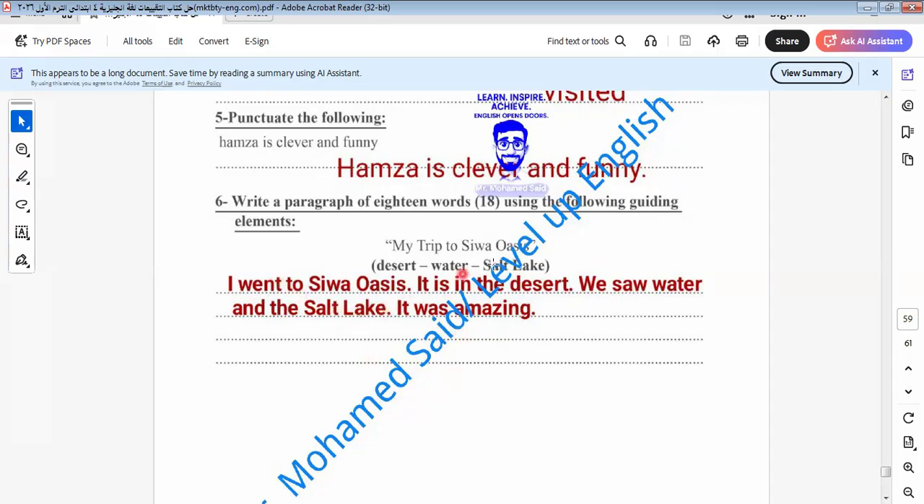I went to Siwa Oasis. It's in the desert. We saw water and the salt lake. It was amazing, okay.